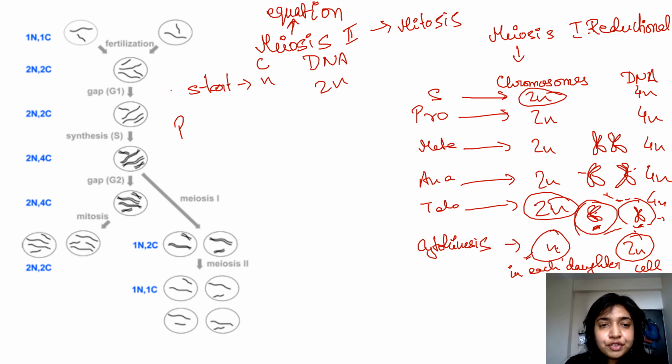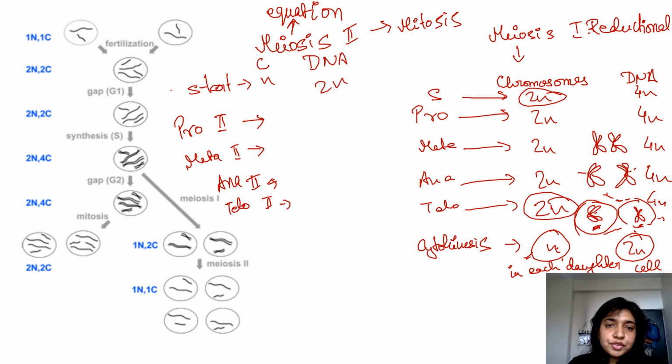Now we'll move to prophase 2, pro, meta, ana, telo, 2, 2, 2. Right. So the number of chromosomes will remain as n.